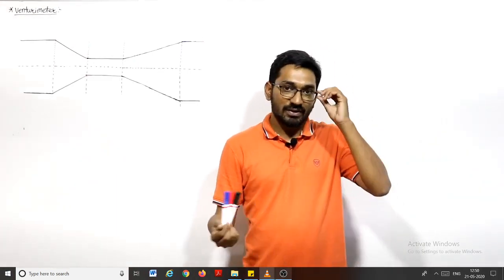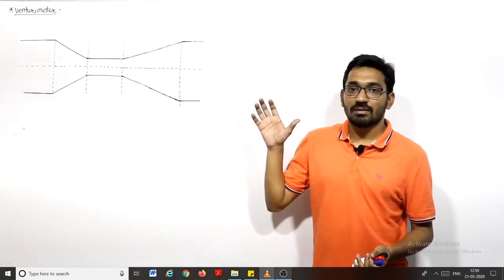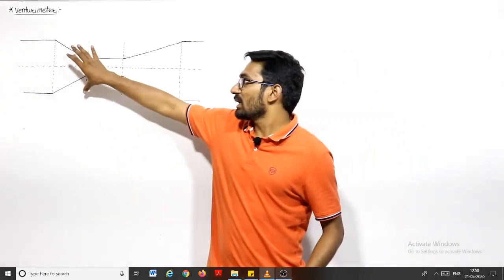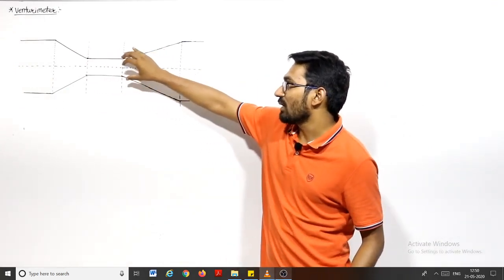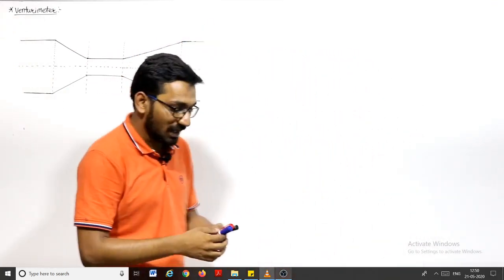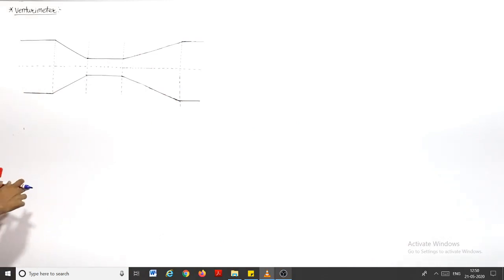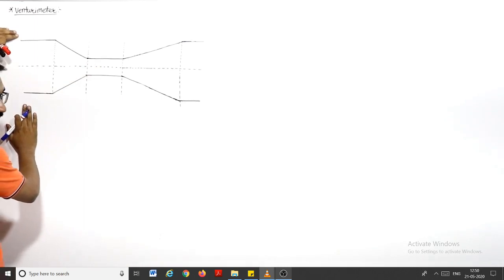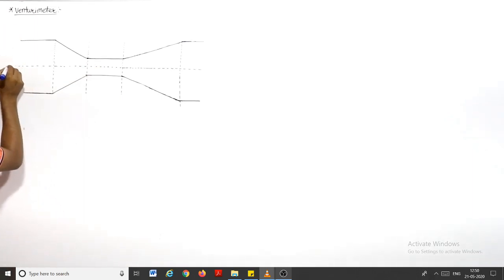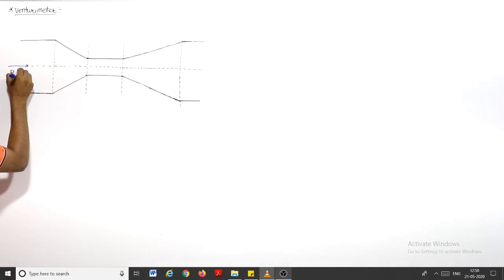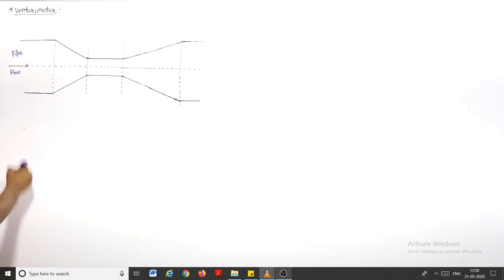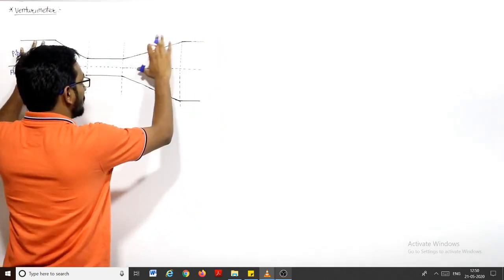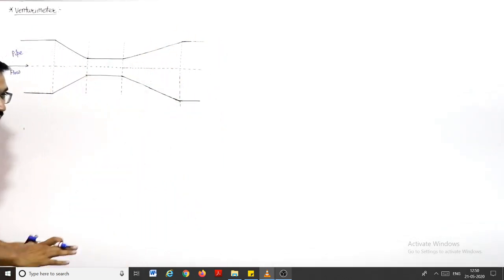Now let us see how a Venturi meter will work and how a Venturi meter will look like. The Venturi meter is like this. It is a converging, then constant area, then diverging cross section; it is a converging diverging pipe. Let us say this is the pipe in which the water is flowing in this direction. This is the direction of flow. And we place a converging diverging section in between the pipe. This is also the pipe, and this is placed this much. This is the Venturi meter, right?